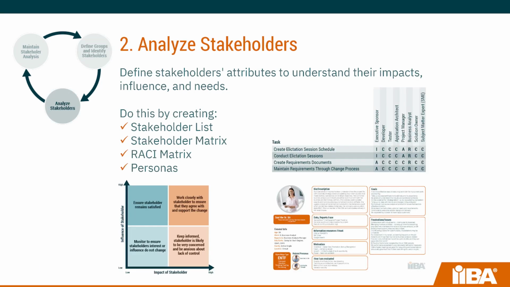Analyzing stakeholders. Using the output of the define and identify stakeholders, you need to define the attributes of the stakeholders to understand their impacts, influence, and needs throughout an initiative. You can create a list, a stakeholder matrix placing people in the quadrant that matches their impact and influence level, a RACI to clarify who is responsible, accountable, to be consulted, and to be informed.